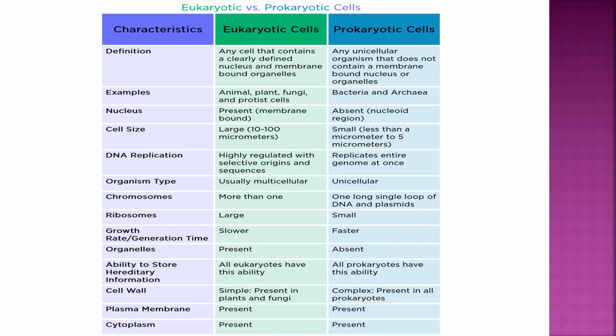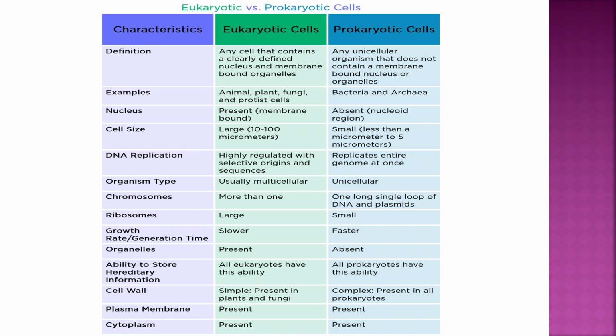Definition: eukaryotic cell, any cell that contains a clearly defined nuclear membrane and bound organelles. Prokaryotic cell, a unicellular organism that does not contain a membrane-bound nucleus or organelle. Example: eukaryotic cells, animal, plant, fungi, and protist cells. Prokaryotic cells, bacteria and archaea.